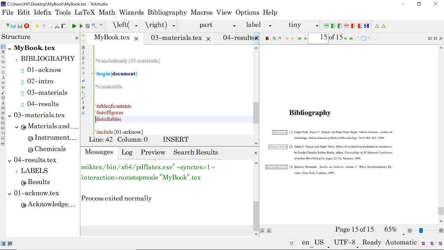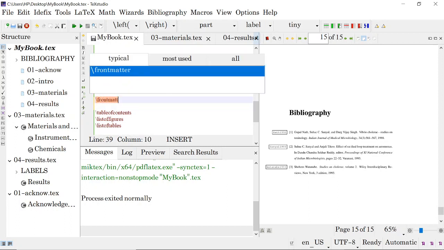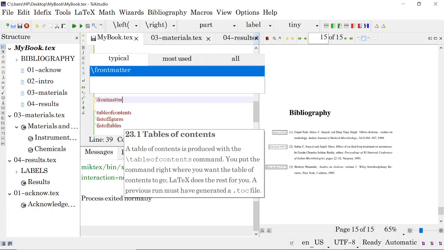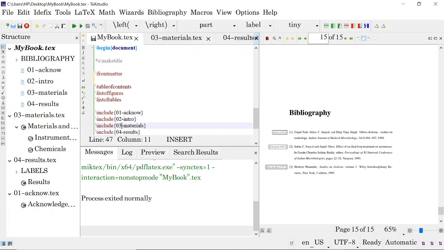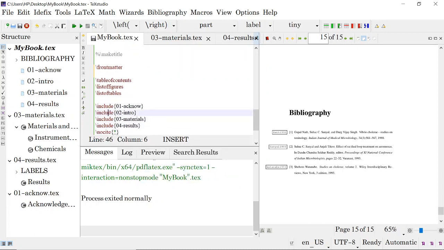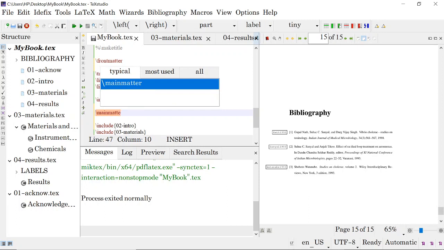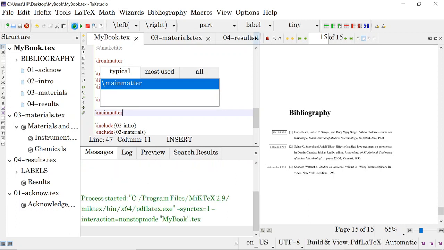Now you can use other commands. If I say frontmatter, and I say here mainmatter, and backmatter also you can use. Now you compile it.